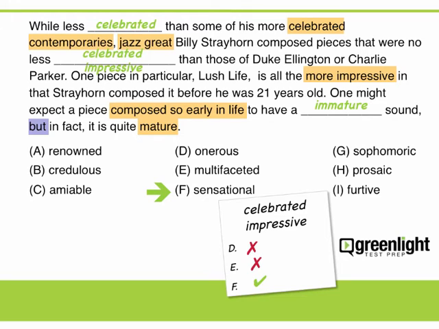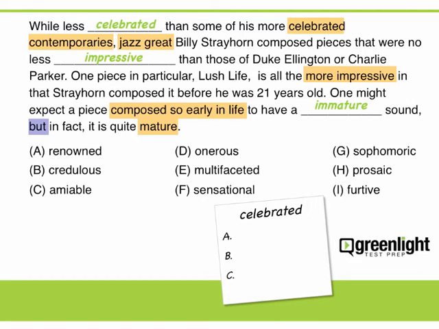As you can see, there was no answer that was a fit for celebrated. You will never have to choose between two supported answers. At this point, let's check the answer choices for the first blank. First, renowned and celebrated are good matches for each other, so this looks like a good candidate. Nevertheless, we'll check all the answers. Credulous means gullible, and amiable means friendly. There are no descriptions to support either of those choices, so answer choice A is correct.